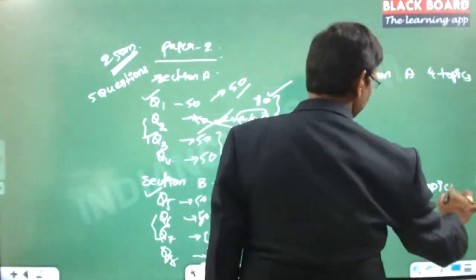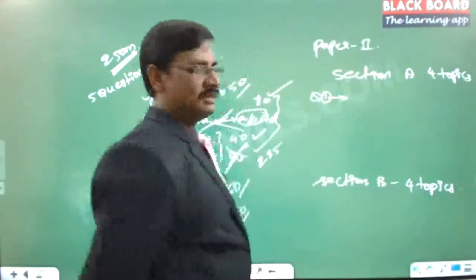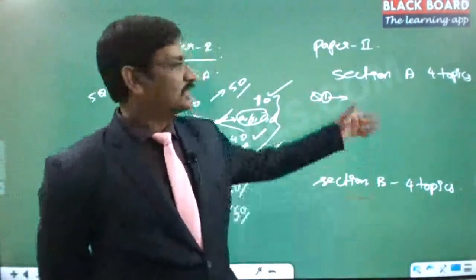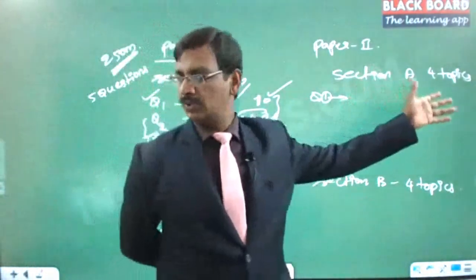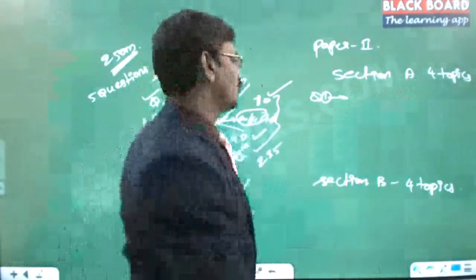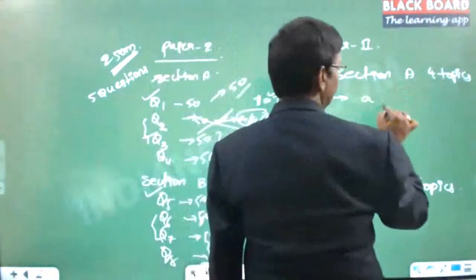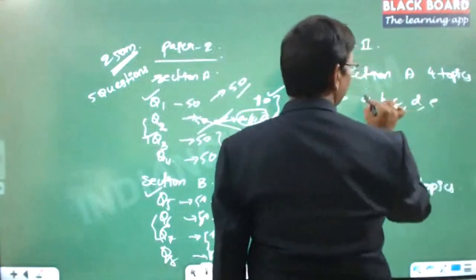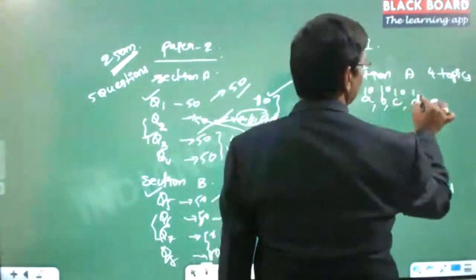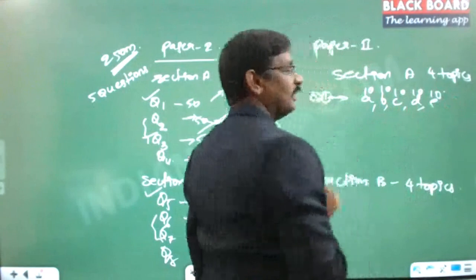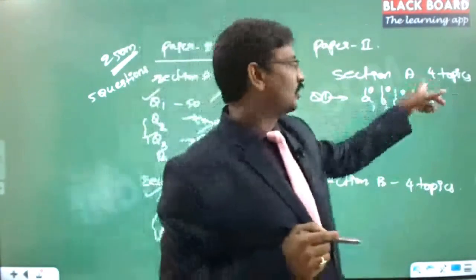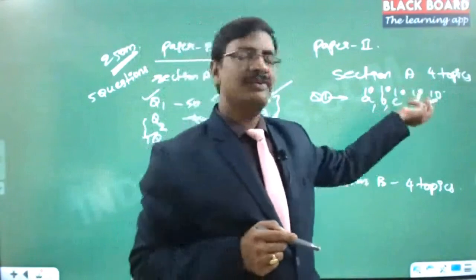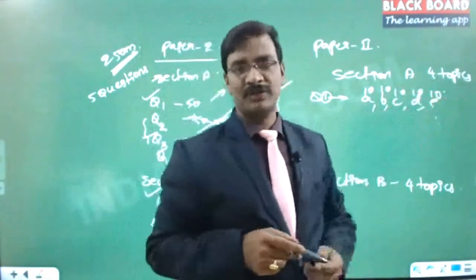Because UPSC actually lists, let us say, 8 topics, and out of the 8 topics they divide clearly like this. In section A, you used to get the questions only from these 4 topics. Question number 1 will contain A, B, C, D, sometimes E also. Each will be allocated 10 marks, 10 marks, 10 marks, 10 marks like this. And from each of the topics they select 10 marks minimum. And one topic will be given a better weightage and that will be given 20 marks.